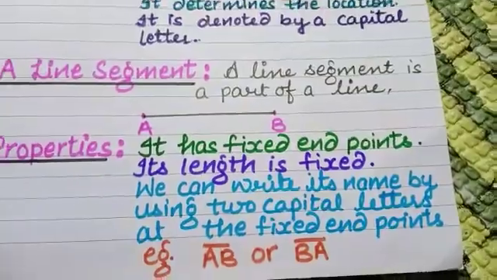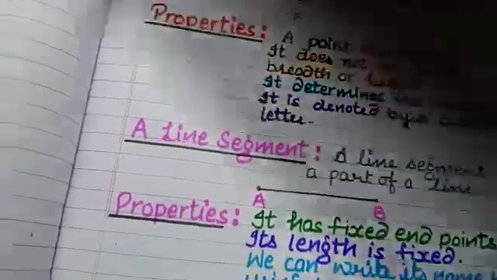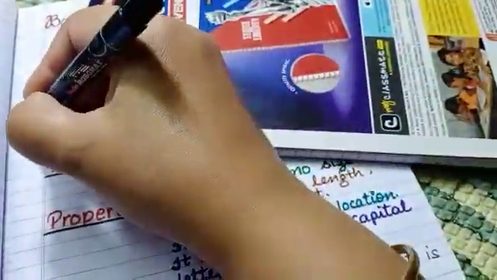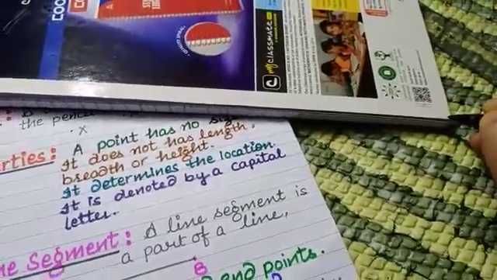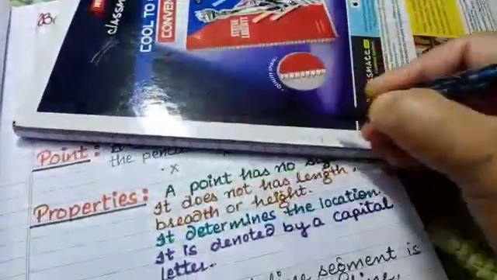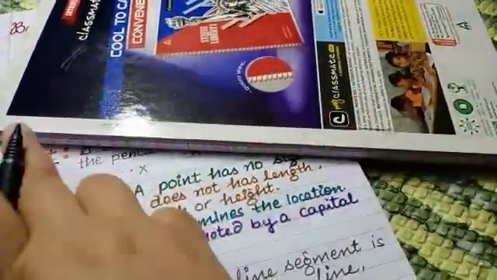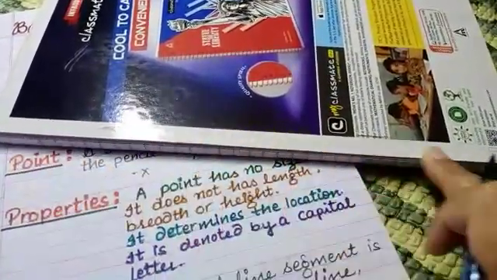So what do we mean by line segment? Line segment means the length between two fixed endpoints. Just see this notebook. This is a fixed endpoint and this is another fixed endpoint. If we measure this line, it is known as a line segment because the edge of this notebook is fixed and we can measure its length.